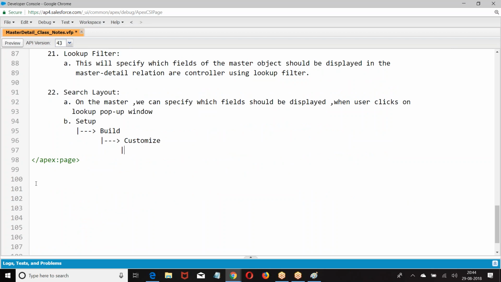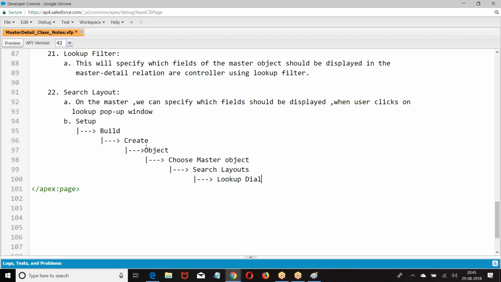right? Customize, create object, choose the master object, go to search layouts, then lookup, choose the fix.